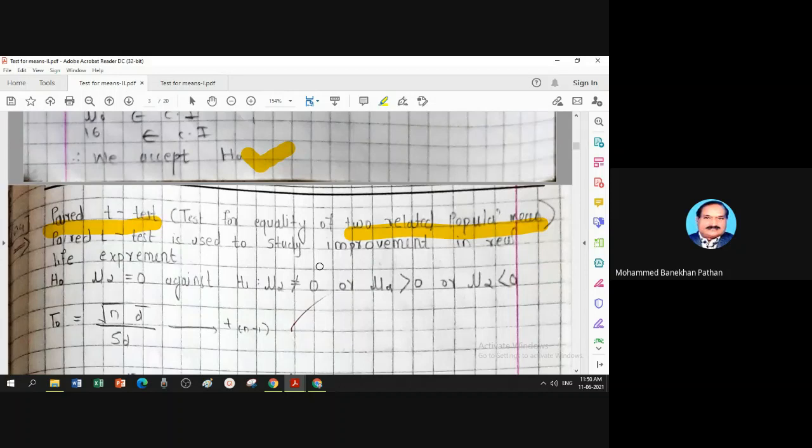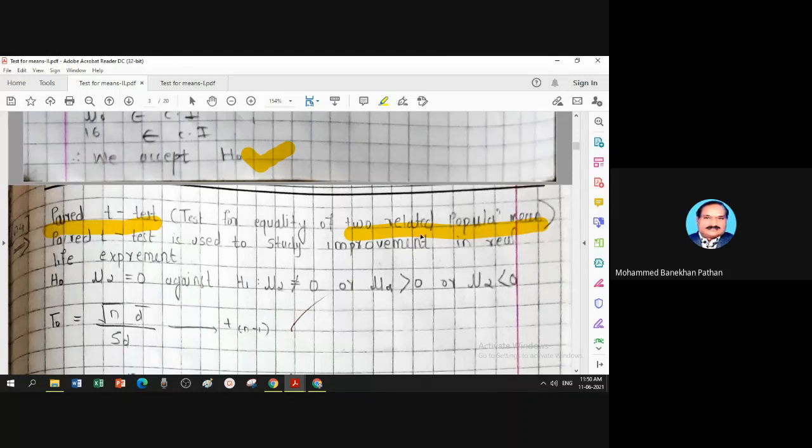Firstly, we measure the weight of all participants, and then after conducting the program under your health club, after 3 months, 6 months, we again measure the weight of the same people. So for one person, you have two observations: before joining the program and after completing the program.